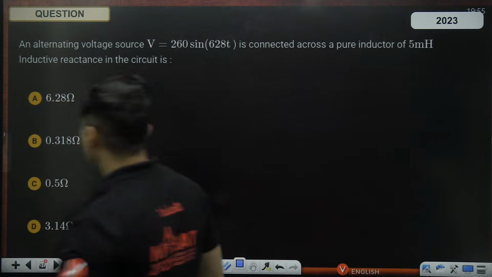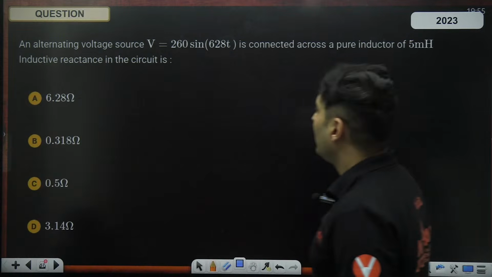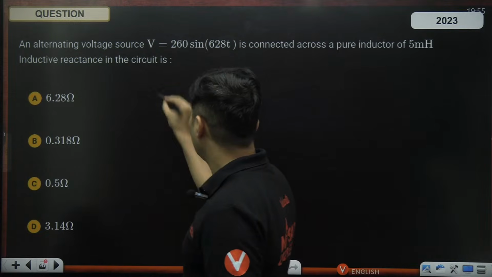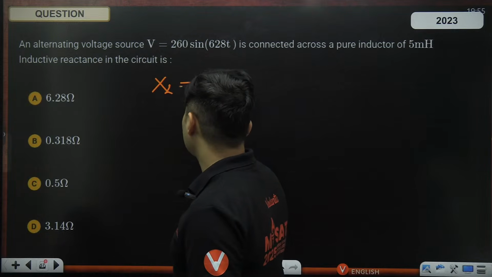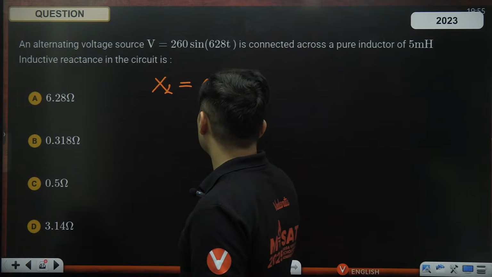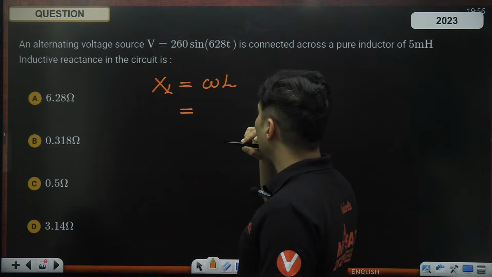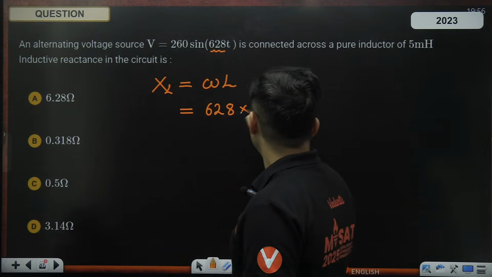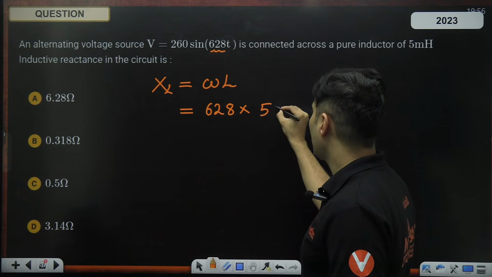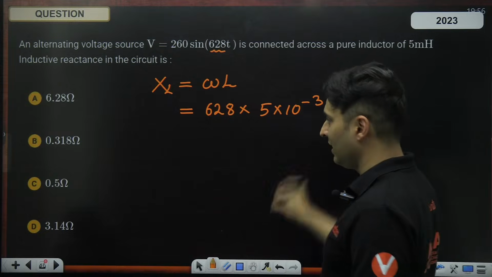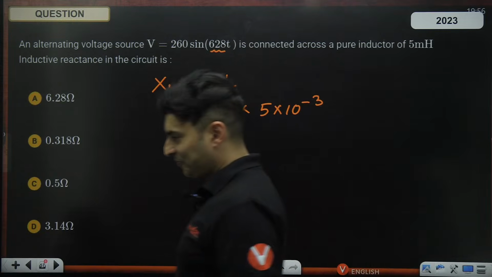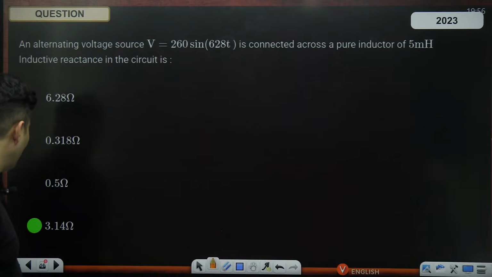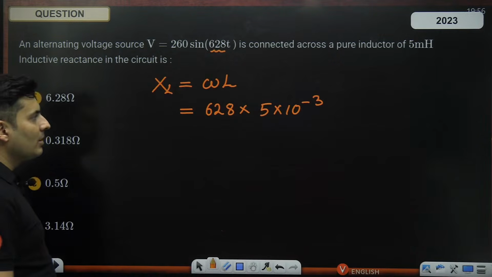Let's do this question, guys. AC source, voltage is given, pure inductor, inductive reactance is how much? Inductive reactance is omega multiplied by L. So omega is basically this, 628. Inductance is 5 millihenry, so 5 into 10 to the power minus 3, guys. Come on. How much is it coming out to be? Yes, 3.14 ohms. Are you getting 3.14 ohms?